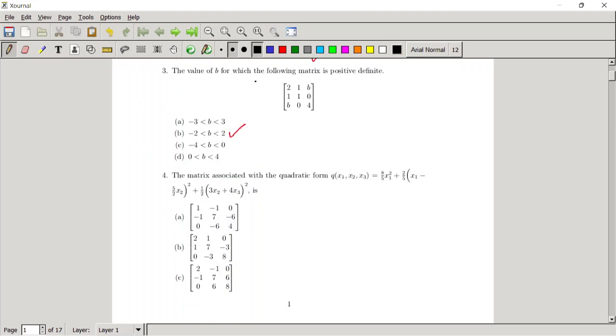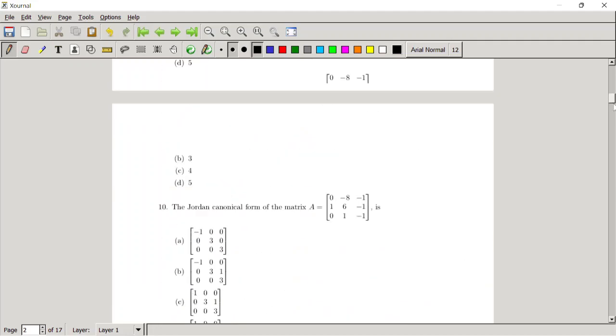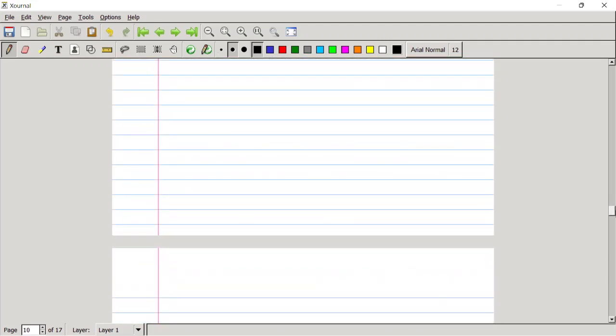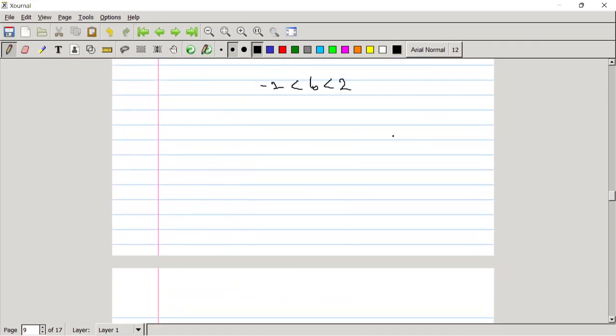So the fourth problem asks for the matrix associated with a given quadratic form. I think you all know, if you are following the classes, how to write the matrix corresponding to a quadratic form. So let me write it here.